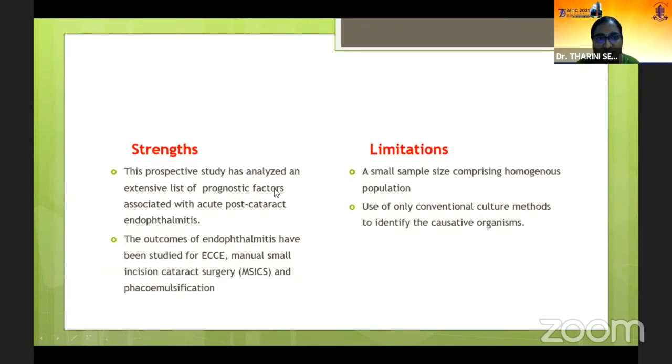The strength of my study is that we have analyzed an extensive list of prognostic factors, and we've included ECCE, SICS as well as phacoemulsification. The limitation is that the sample size is small and we have used only conventional culture methods to identify the organisms. Thank you.